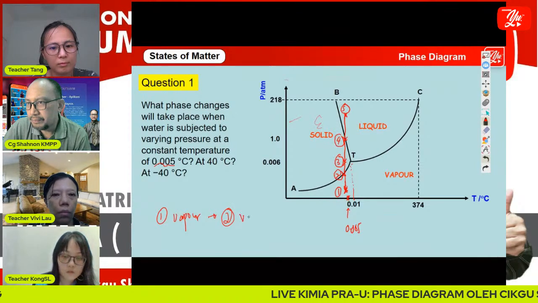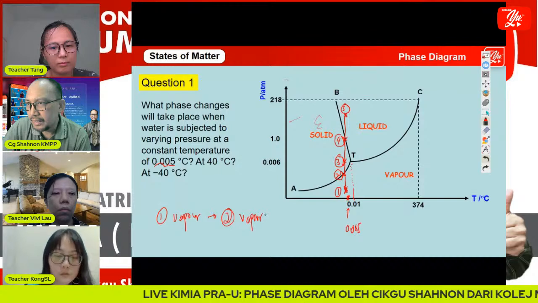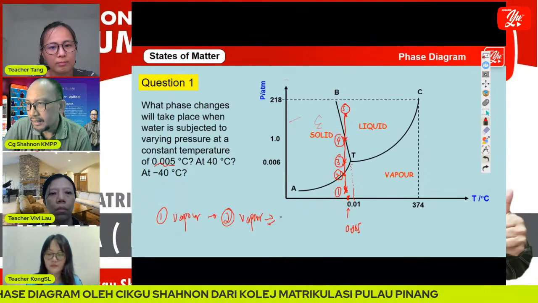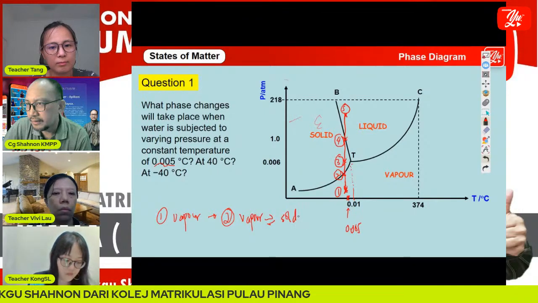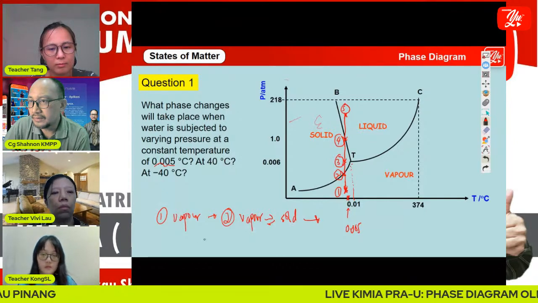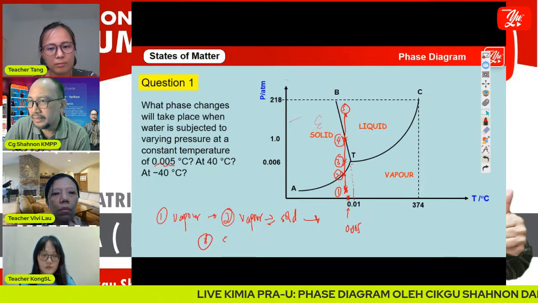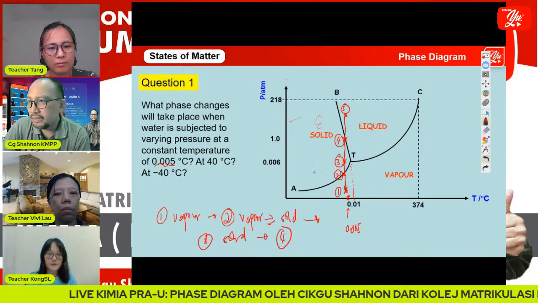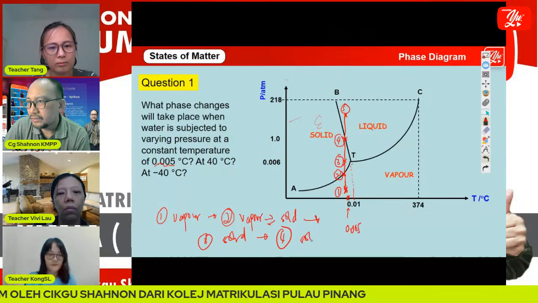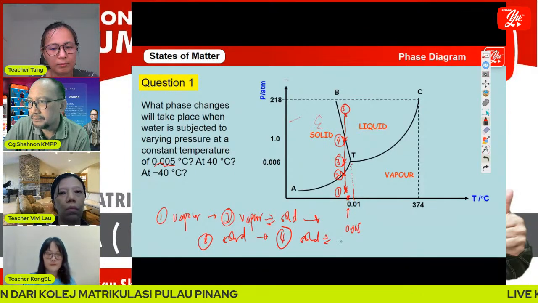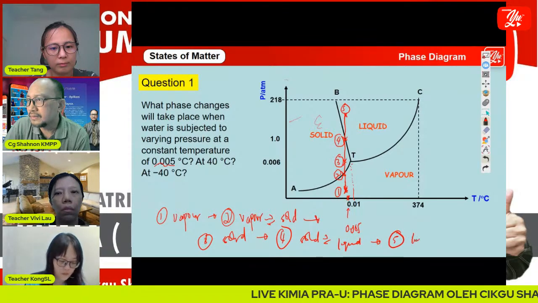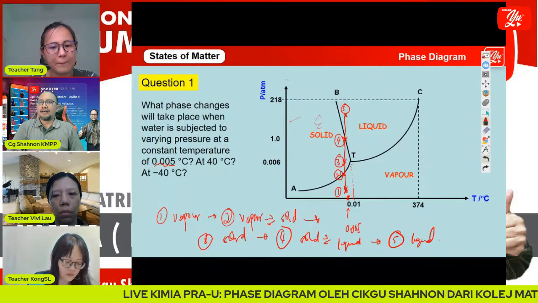So vapor, maybe we can use this kind of sign, and solid. Okay. And then at point 3, it becomes solid. At point 4 it becomes solid and liquid, solid and liquid at equilibrium. And the last point is a liquid. All right.